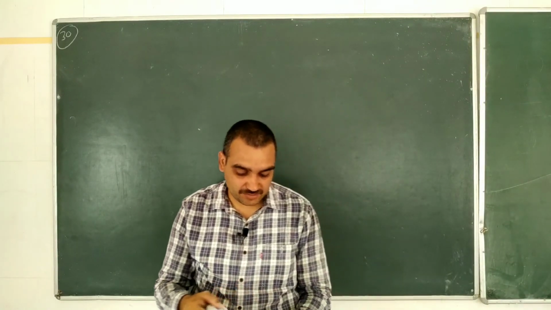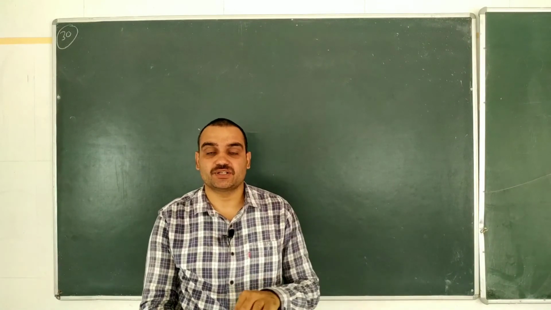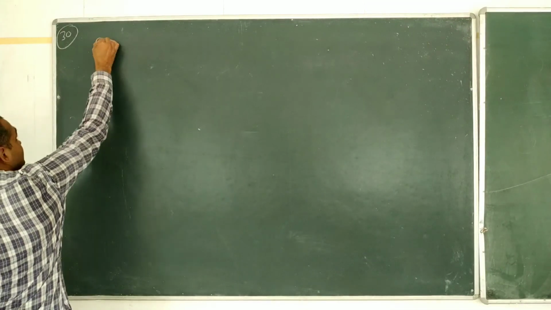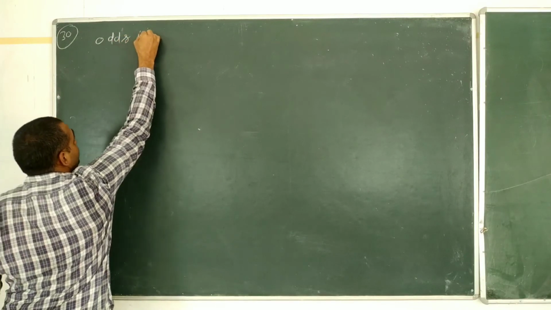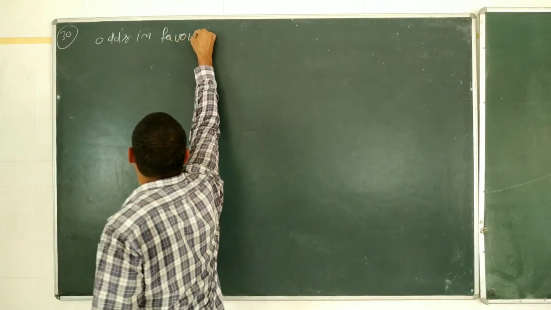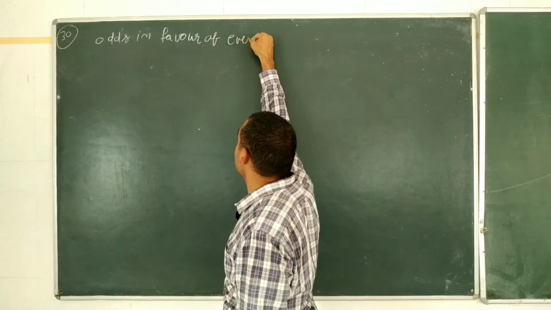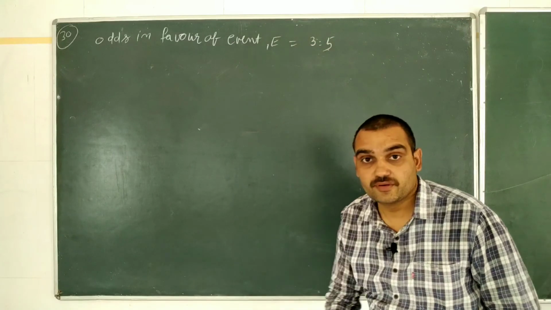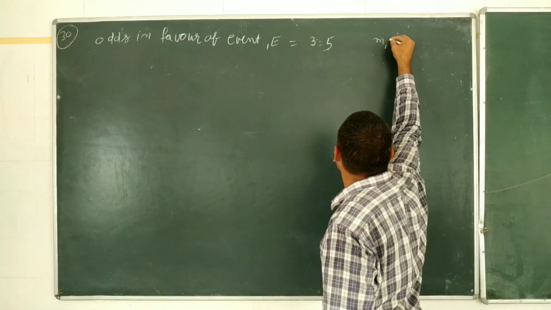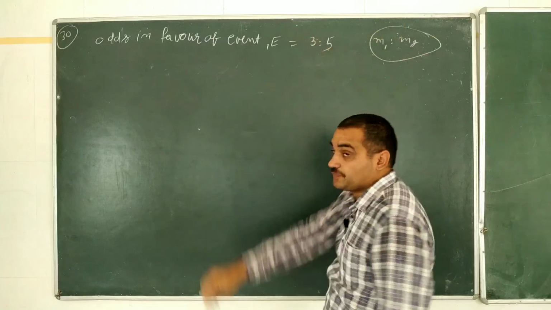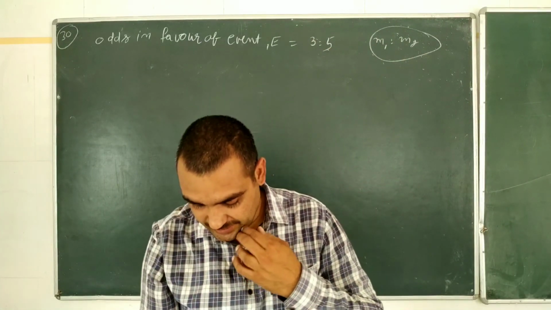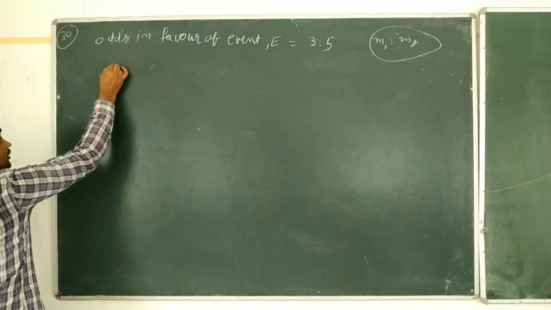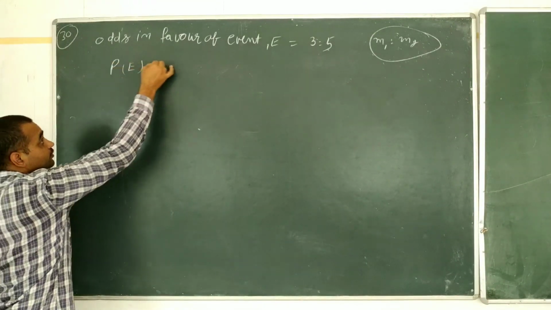Clear? Now it comes to today's last question, question number 30. The odds in favor of an event. Odds in favor of event, let's say E, is equal to 3:5. That is M1:M2. And for the probability of occurrence of that event, we know the formula: probability of event E will be equal to M